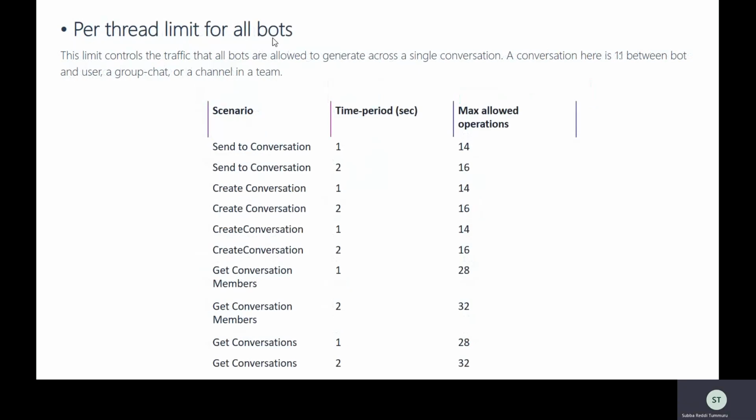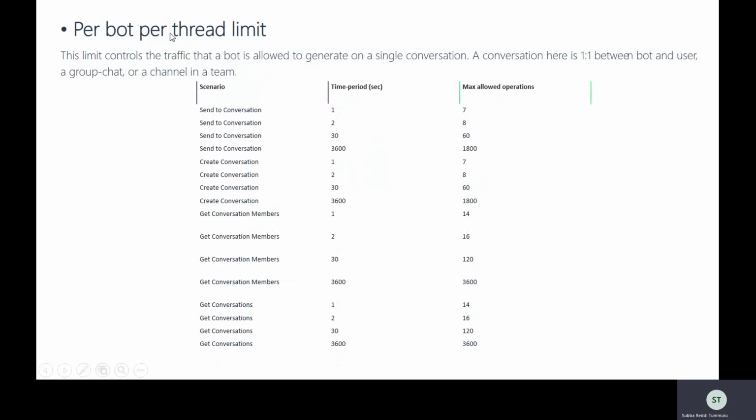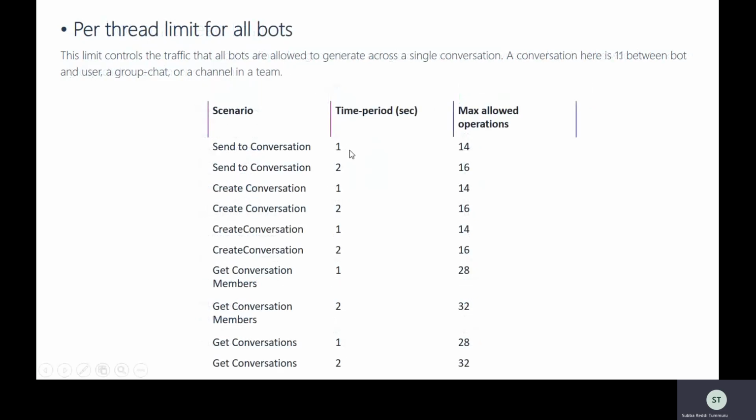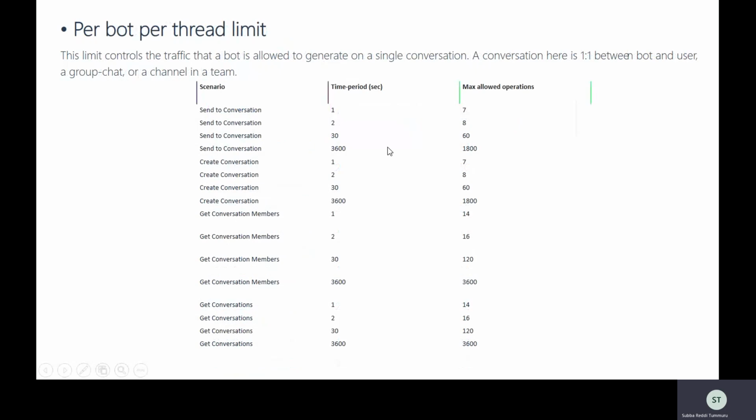And there is a concept called per thread limit for all bots. That means, for example, if you have 10 bots, still in 1 second you can send only 14 messages per one user. In 2 seconds, you can send only 16 messages. Again, this will be the limit. This is for all bots, and the previous one is for only one bot. Even though you have multiple bots, all the bot messages will be considered, and this is the limit in that case. So these are the two limitations available.